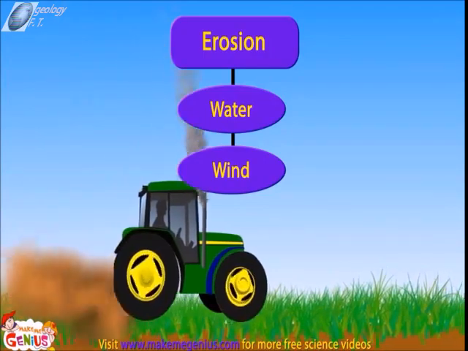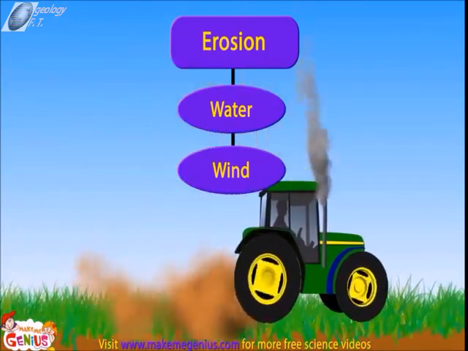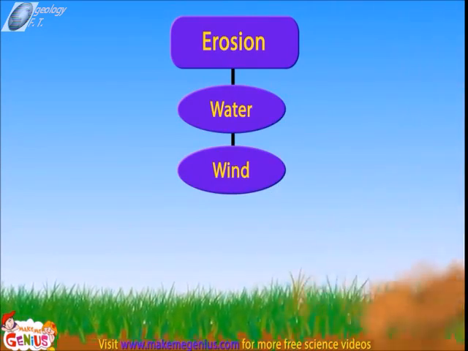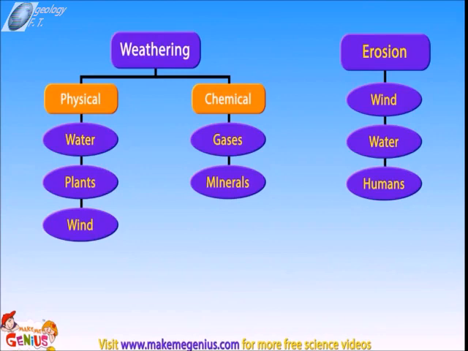See here, a farmer is plowing his field. This plowing causes many broken soil particles, which are then carried away by the strong wind. So we learned today that weathering and erosion are two major factors which keep changing the world around us, and they keep working together at the same time. Also, we learned about different kinds